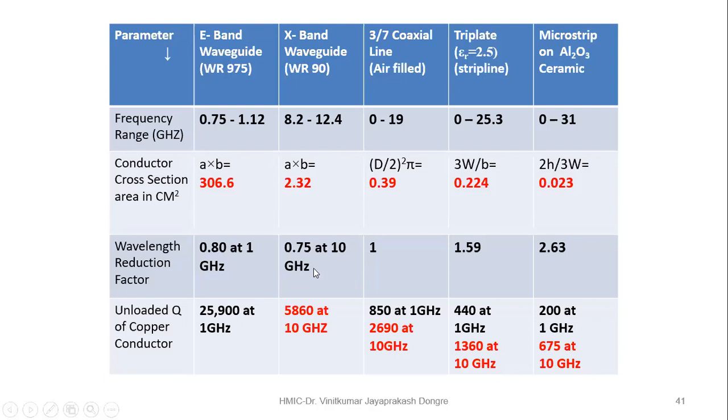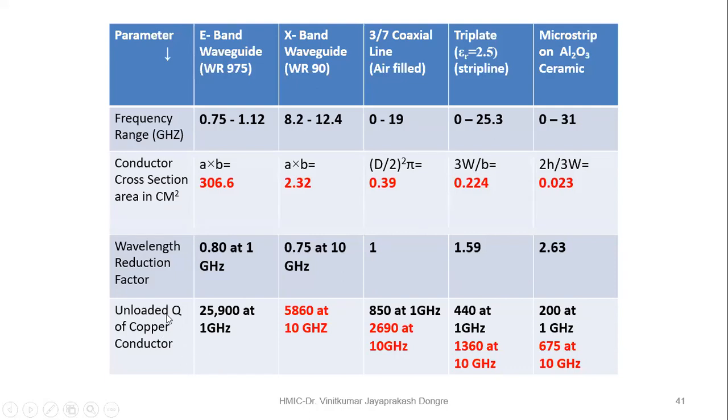For the other waveguide, it is 0.75, almost the same. Coaxial cable has no reduction factor, it is 1. Triplet, a strip line, has a higher reduction factor, around 1.6. And for microstrip line it is more, that is 2.6. So again the reduction factor is more.